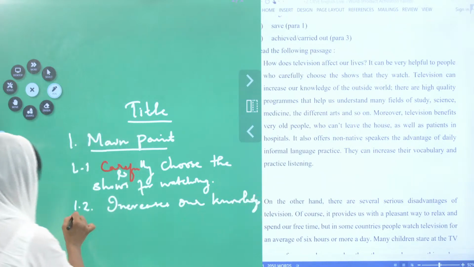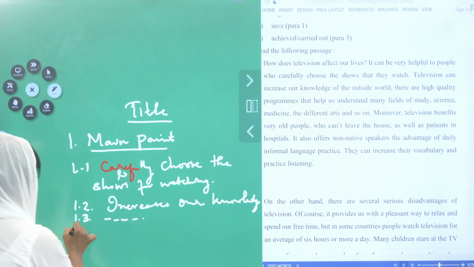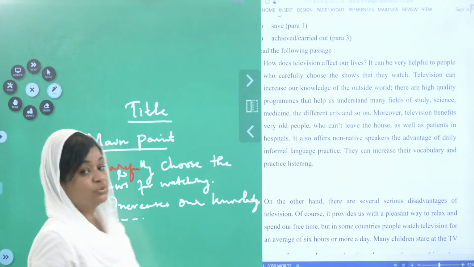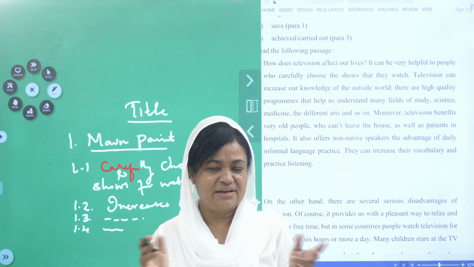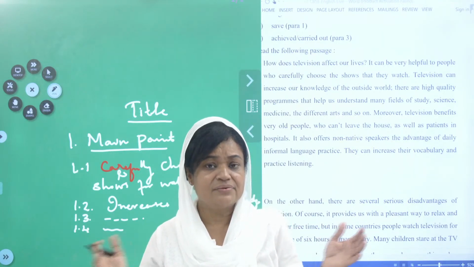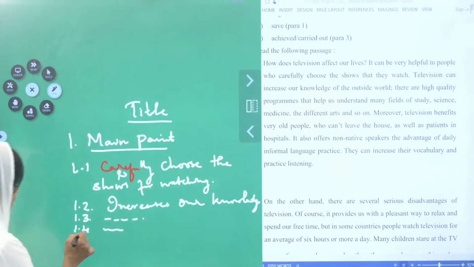It goes on like this. 1.3, 1.4. How many points you feel are important? If it is irrelevant and not necessary, leave it. Otherwise your notes will be very big. So I am going to main point number 2.